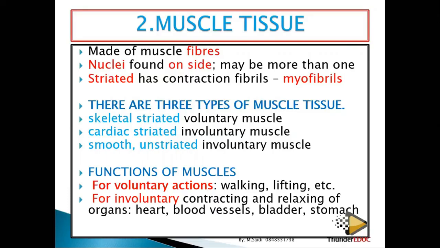Number 2, for involuntary actions. They bring about involuntary action, things which you do without your own will. Contracting and relaxing of organs. Heart, you don't have control over the heart. Blood vessels, you don't have control over blood vessels. Bladder, when it's time for you to pee, it's time.